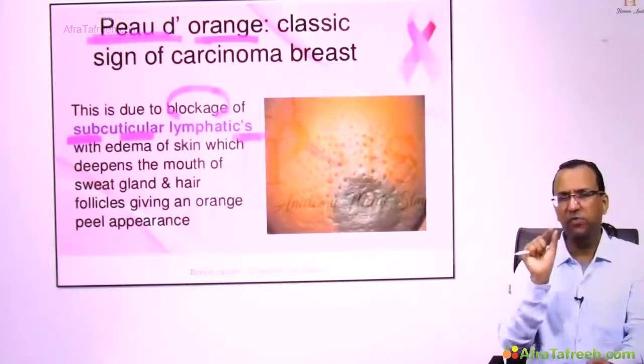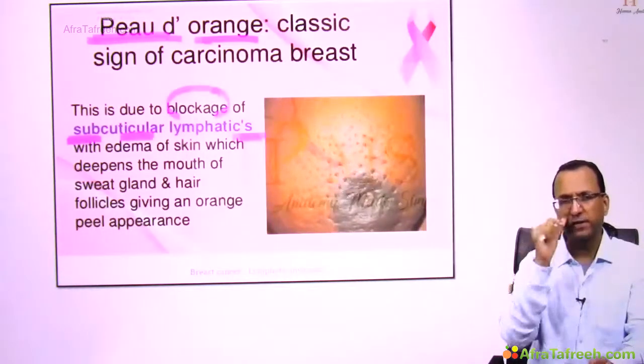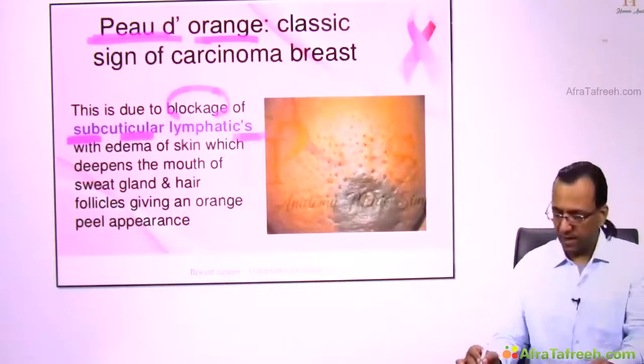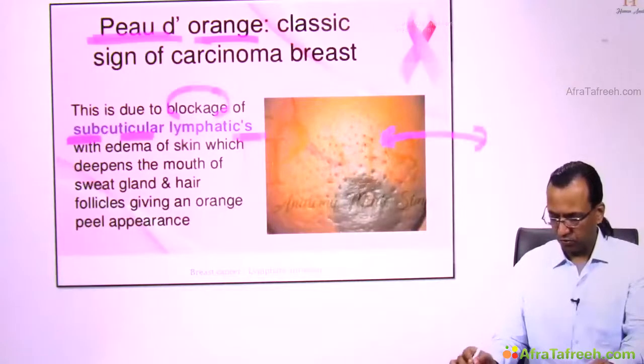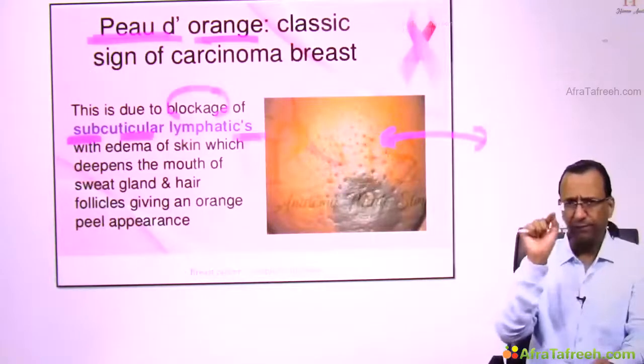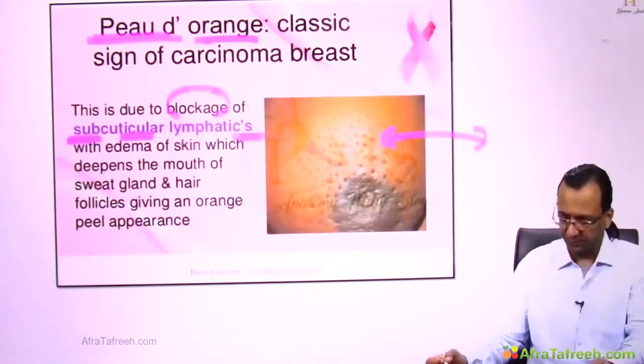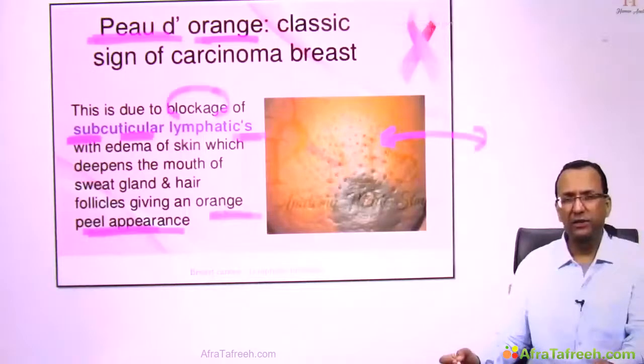When the cancer cells move into the subdermal lymphatics, there is a block in the lymphatics. Edema, yes, lymphatic edema, and there is some pitting on the skin. So there's some pitting or peel-of-the-orange appearance. It's a sign of cancer involving the subdermal lymphatics.